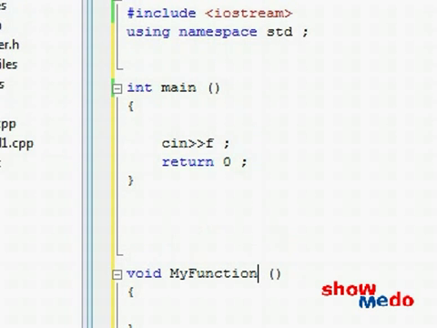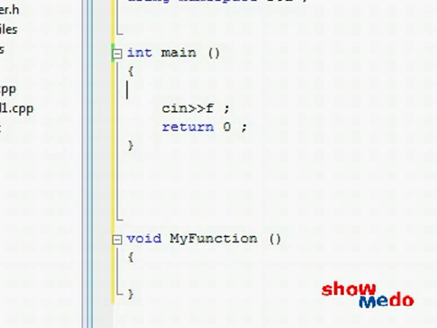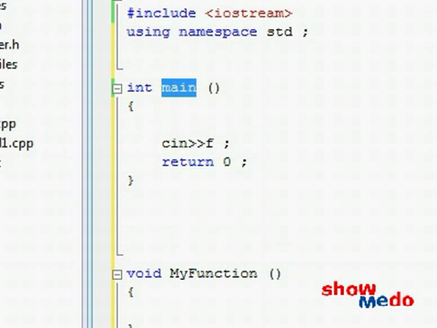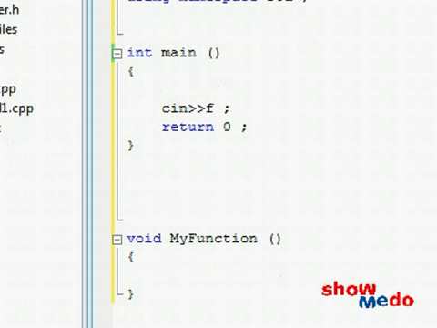And now the million-dollar question: how do I get from the main function to my function? Because every single C++ program starts with the main function, so if my program starts off being here, how do I get to there? Well, it couldn't be any easier. You just type that function's name, spell it exactly as when you made that function, use the opening and closing parentheses, and finish off with a semicolon.